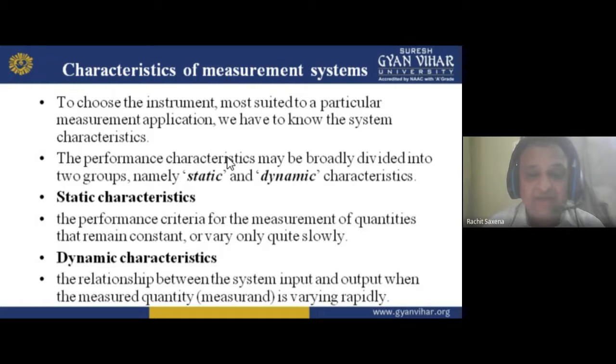Now, dynamic characteristics: the relationship between the system input and the output when the measured quantity is varying rapidly. Now it is about dynamic. You have to do 10 things in a day, but you did only 2 things, and 2 different things, not the same things which you had to do. So that comes in the dynamic.